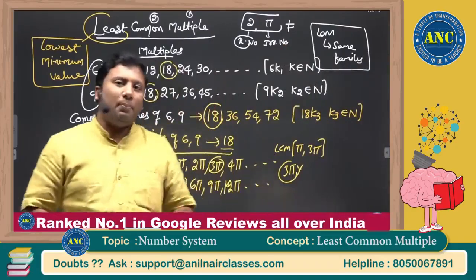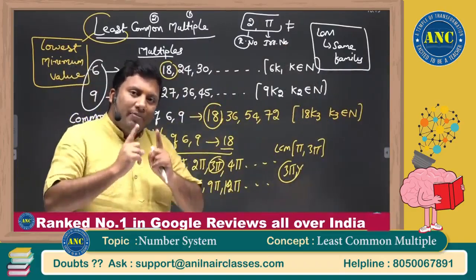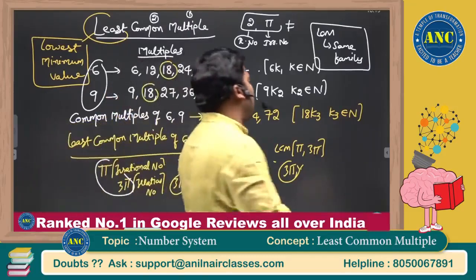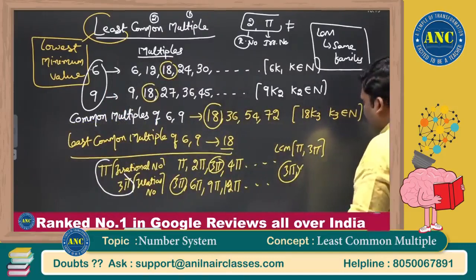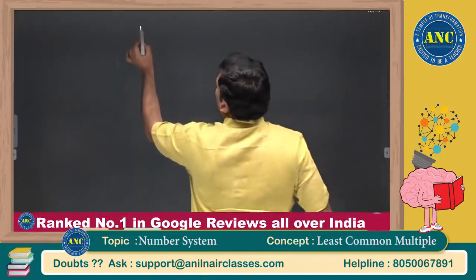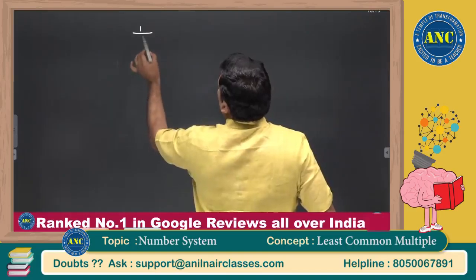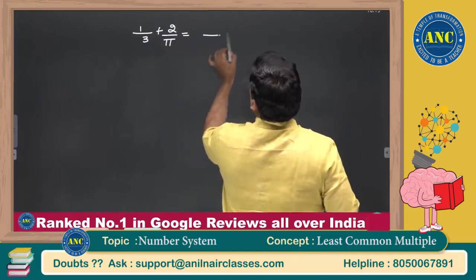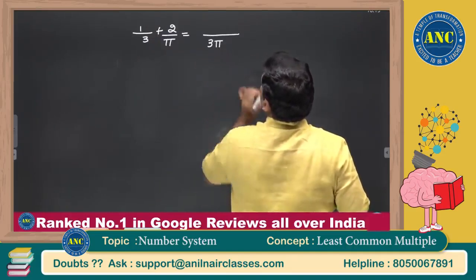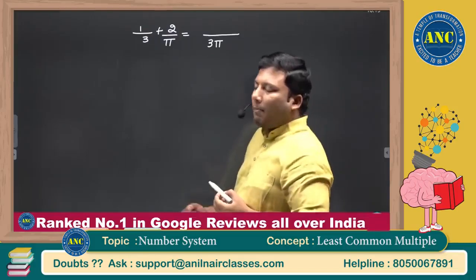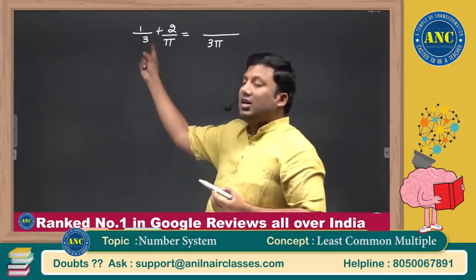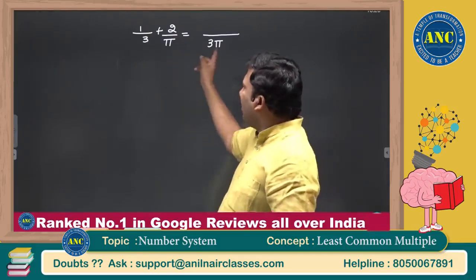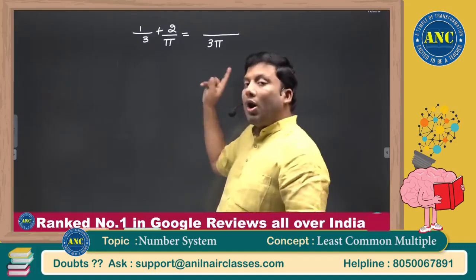Very, very important key point, because yesterday one of my enrolled students, Bishwajit, asked me this doubt on WhatsApp. Sir, the doubt is 1 by 3 plus 2 by pi. Whenever we solve like this, we take the LCM as 3 pi, right sir? But in the textbooks it is written that the LCM of a rational number and an irrational number does not exist. But I wrote it as 3 pi. So how is it possible?